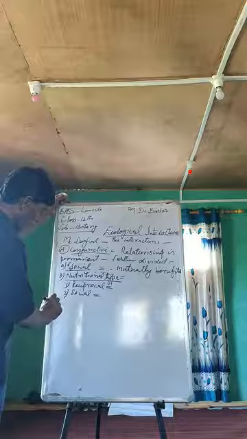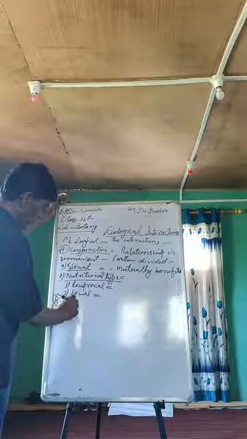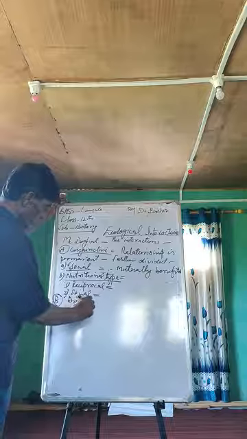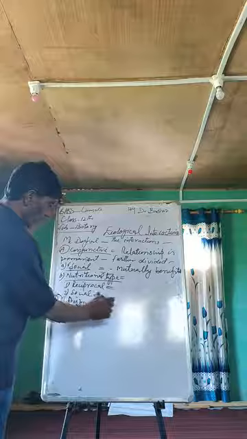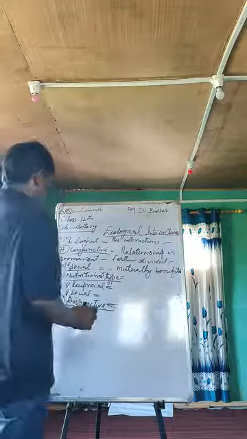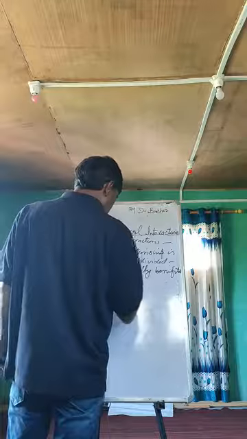Then we have the second kind of ecological interaction, that's called the disjunctive. It is again of the same types as described for the above type, but the relationship is not permanent.